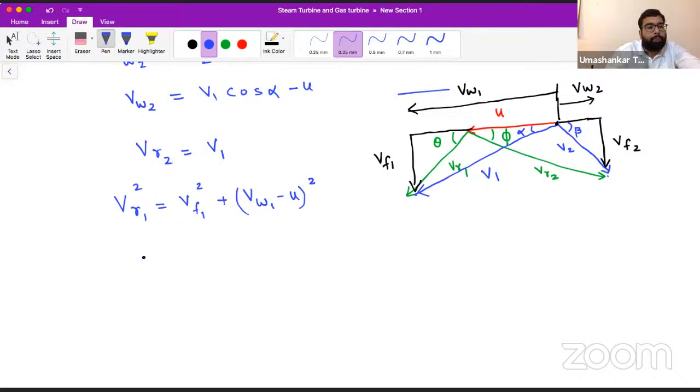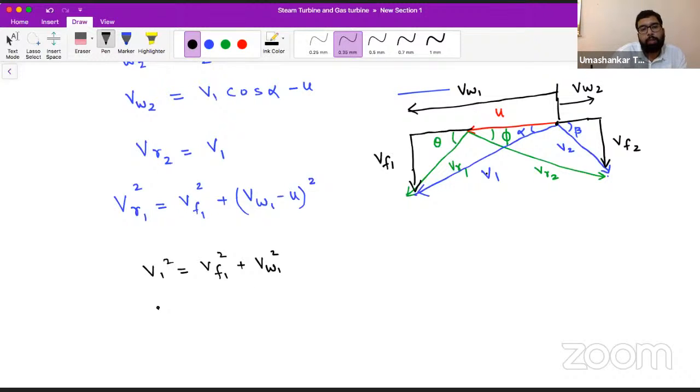Okay. Now we also can say that V1 square is equal to VF1 square plus VW1 square. Can be or can't be? V1 square is equal to VF1 square plus VW1 square. We can see from this bigger triangle in which V1, VF1 and VW1 are there. Getting my point or not?